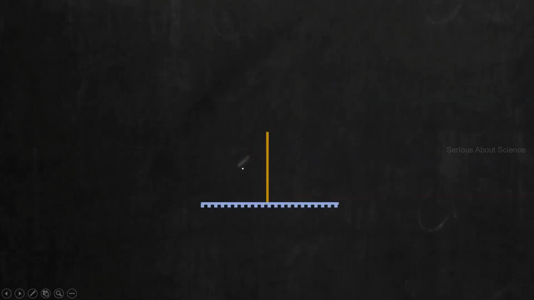Now consider this case. Here, this is your incident ray. Tell me what is the angle of incidence and angle of reflection in this case. You have a mirror kept horizontally. Now the incident ray is striking perpendicular to the surface. Question is, what will be the angle of incidence and angle of reflection in this case? Tell fast. Think and answer. I am asking what is the angle of incidence and angle of reflection when a ray strikes perpendicular to a mirror.